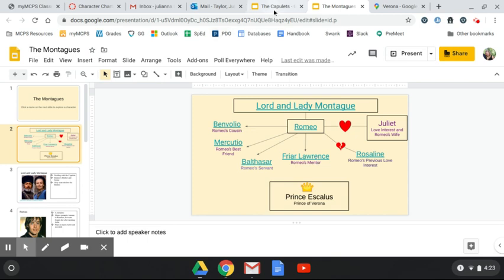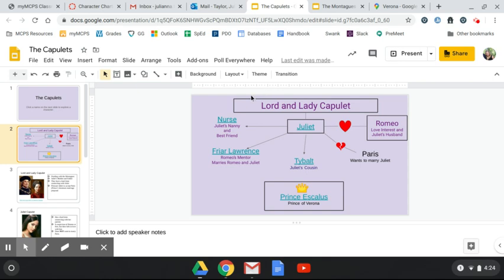Now for the Capulet family. Let's go through them for a little bit. Lord and Lady Capulet, again, very wealthy. Juliet is their only daughter. She is young, 14, 15 years old. She's a teenager. Juliet has mostly been raised by the nurse.